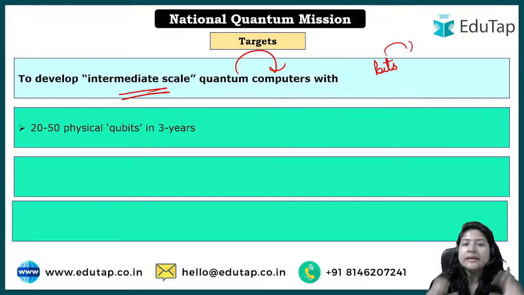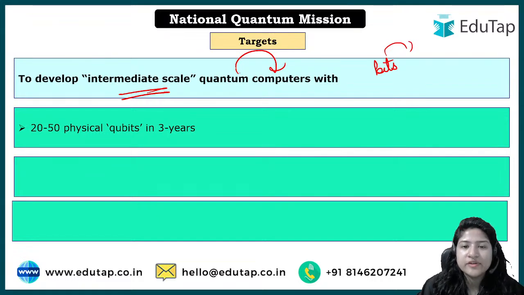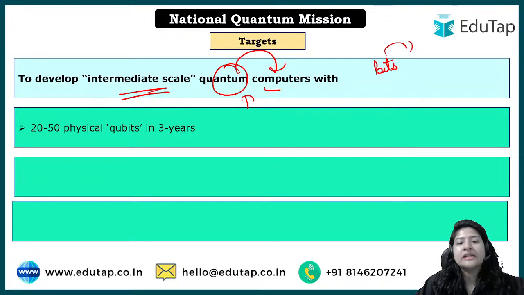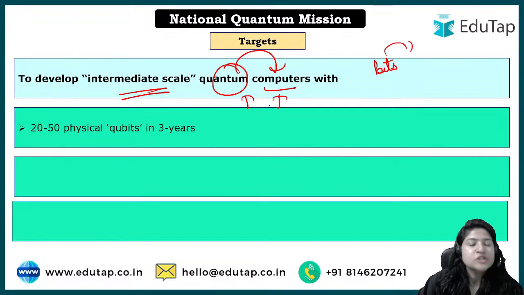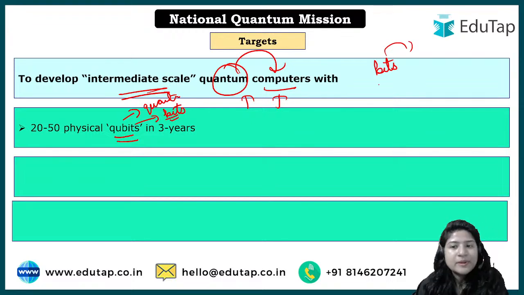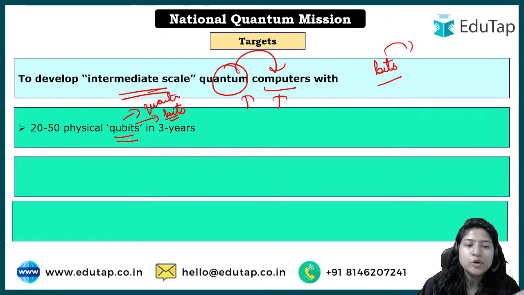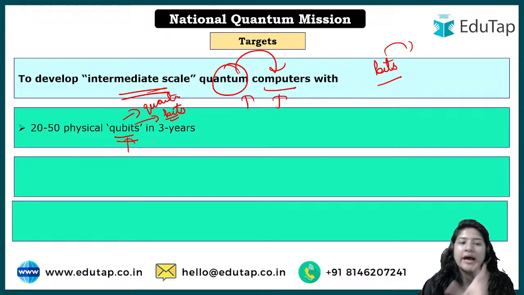ठीक है. अब in case of quantum computers, when we are talking about, now we are using the term quantum computers, means we would learn about the quantum mechanism and from that information we are going to build the computers. So for that also basic unit is required. So that basic unit is qubits. Qubits आप कहाँ से आपकी आई है, Q for quantum and bits is your bits. So quantum bits in short form it is qubits, right? So in simple computer where we use the term bits, bytes, mega, gigabytes, here we are going to use the term qubits. ठीक है, I hope you understand.